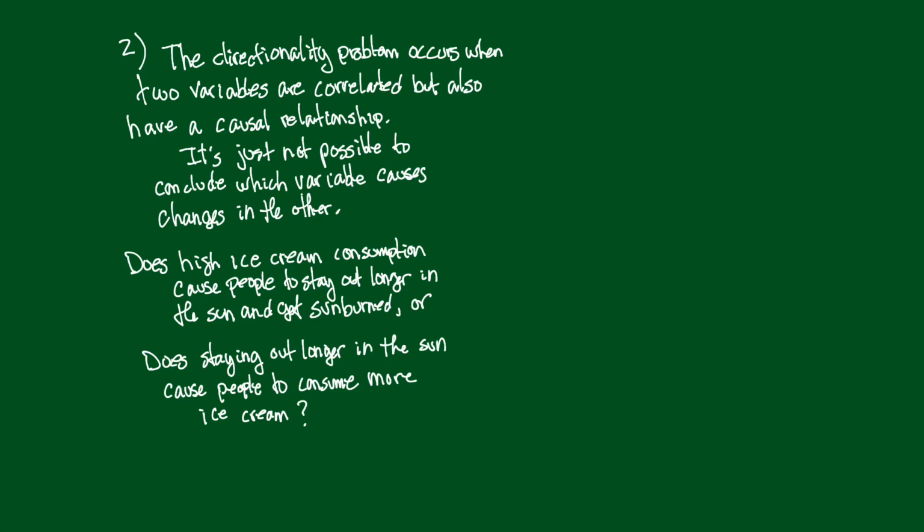For example, we've got a correlation between ice cream consumption and sunburn. So what direction does it go? Does high ice cream consumption cause people to stay out longer in the sun and then get sunburned, or is it the other way around, where staying out longer in the sun causes people to consume more ice cream? We just don't know which way it goes. Okay, so I guess we've established that correlation does not mean causation.